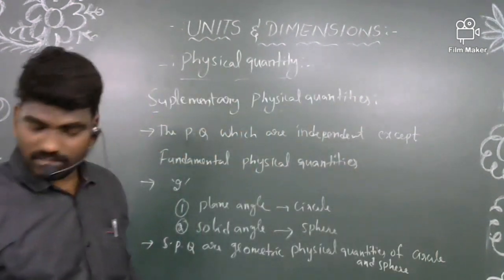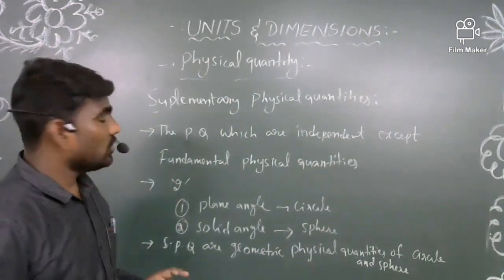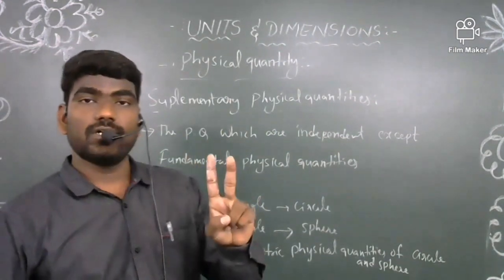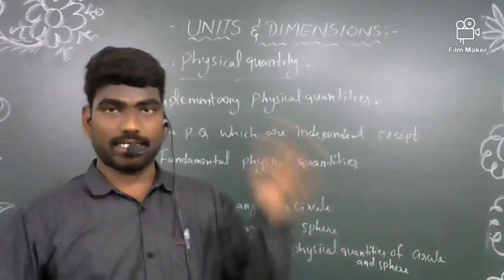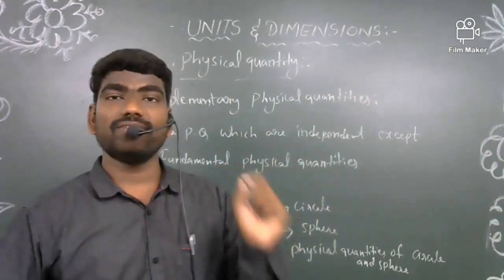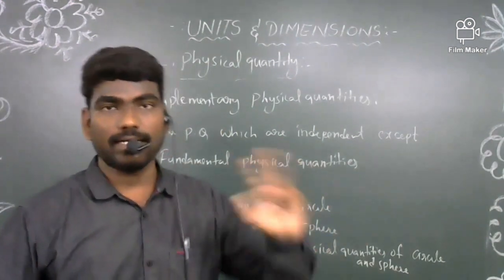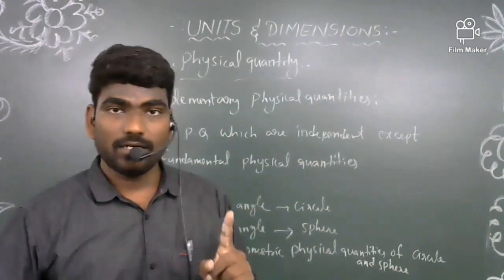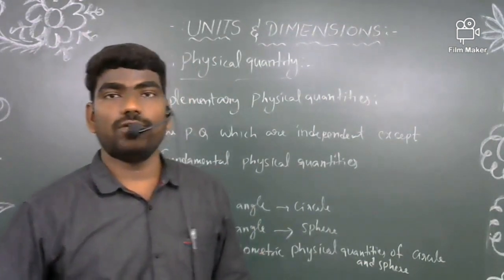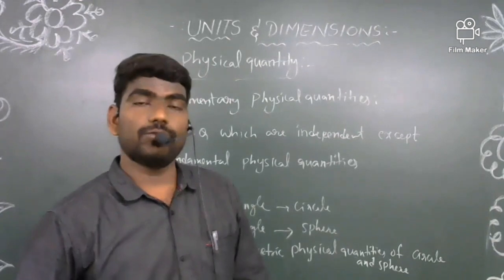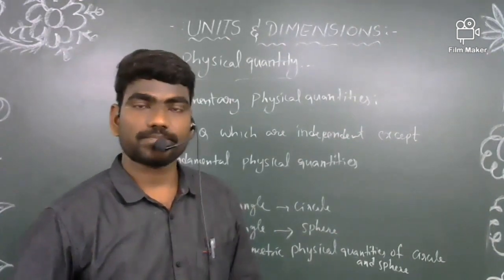So these are all about physical quantity and types of physical quantity. Already I said that you should remember two statements on whether something is a physical quantity or not. The quantity should be measurable, either directly or indirectly, and it should be used in the explanation of the laws of physics. Then only you can consider those quantities as physical quantities.